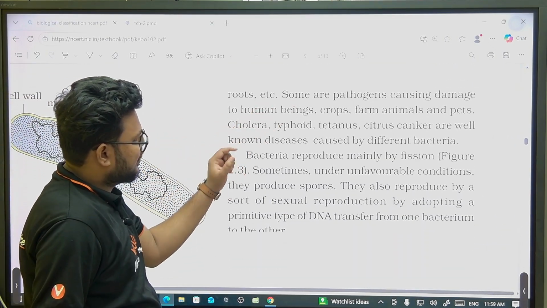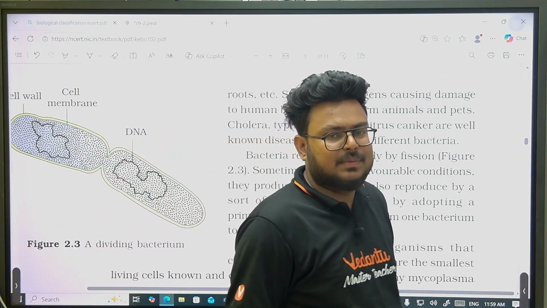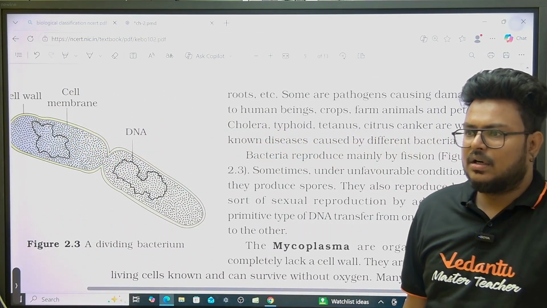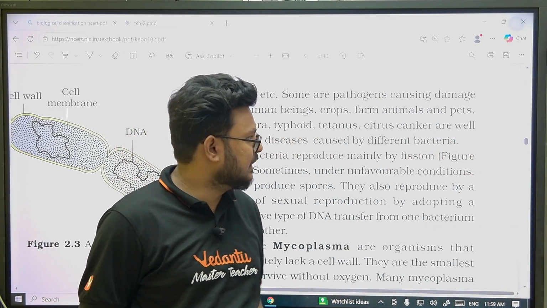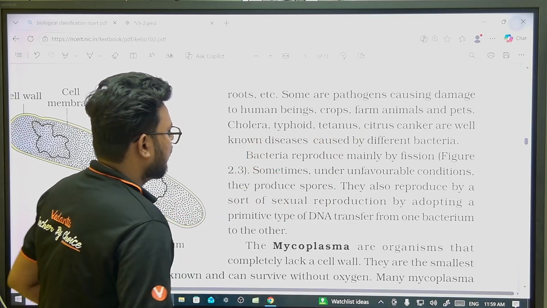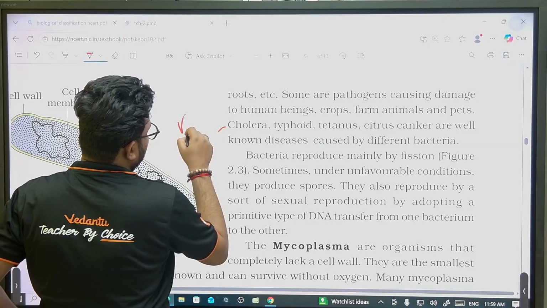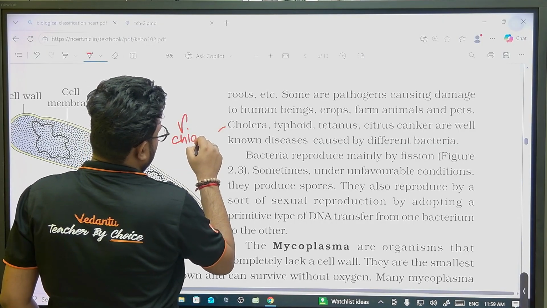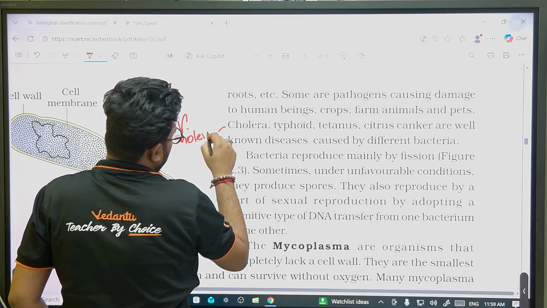Some of the pathogens: cholera, typhoid, tetanus, citrus canker. Cholera is caused by, I'll write it here for the idea, Vibrio cholerae.